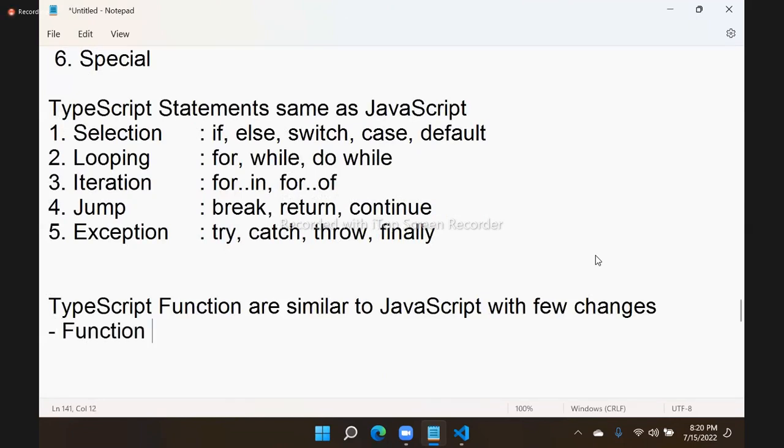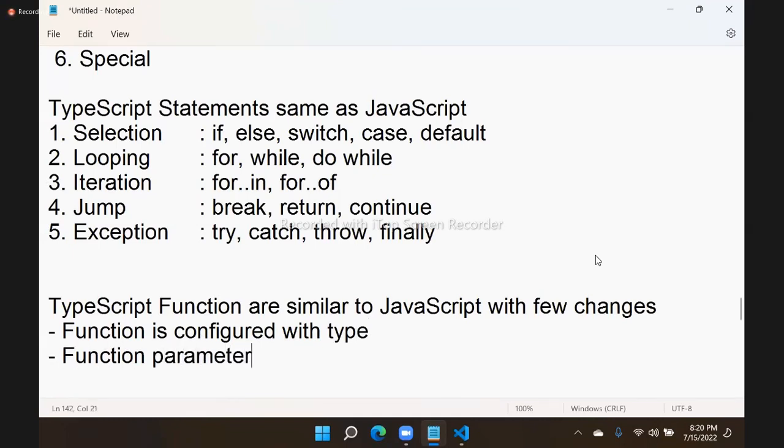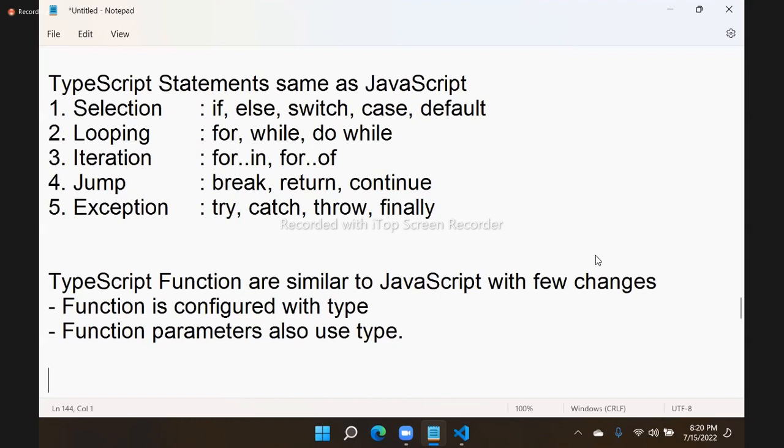The function is configured with data type. Actually, we can say configured with type. Additionally, the function is configured with type. And very important, function parameters also use type.